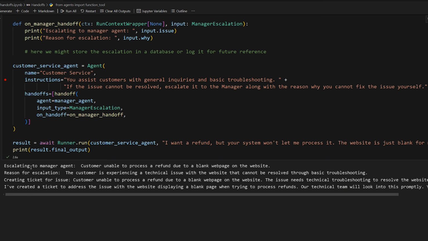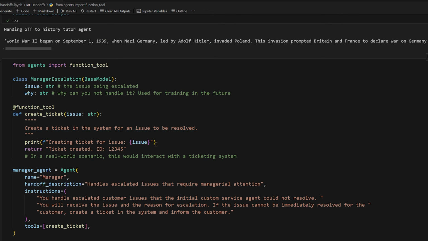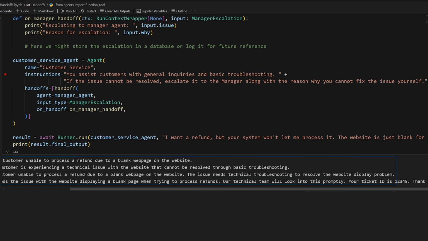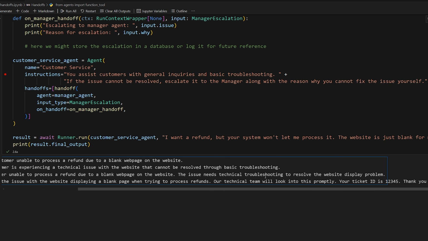There we go. So we get escalating to manager agent, customer unable to process a refund due to a blank web page on the website. Reason for escalation: the customer is experiencing a technical issue with the website that cannot be resolved through basic troubleshooting. Creating the ticket for issue. So it's passed off to the manager, right? But then the manager decided, okay, I'll create a ticket because, of course, they need to actually fix the issue. The issue needs technical troubleshooting, and so on.